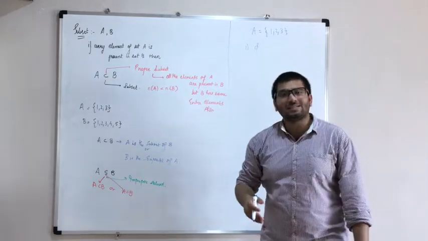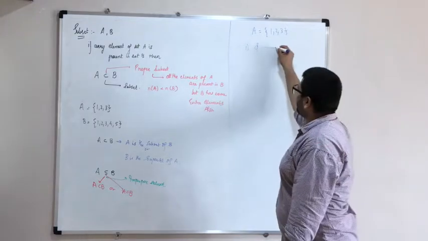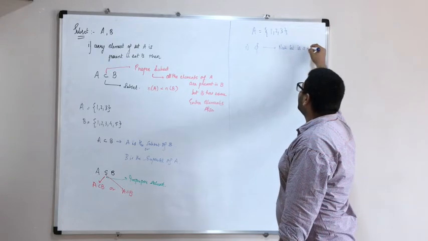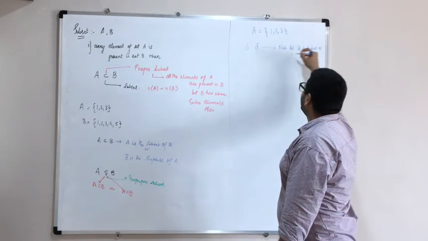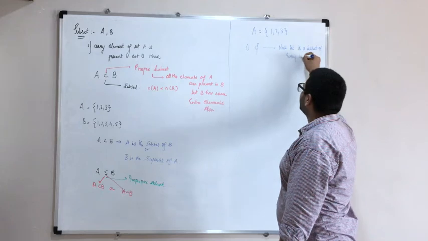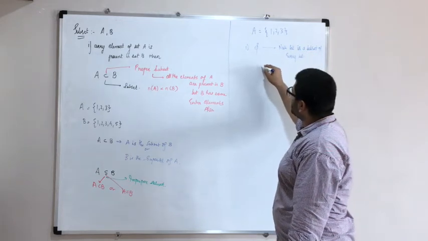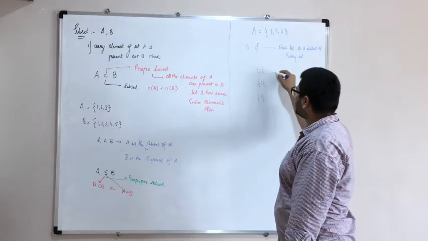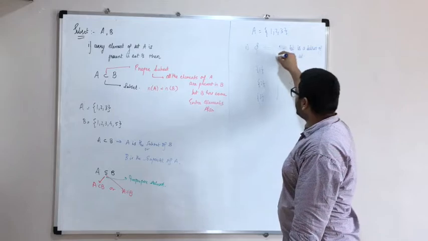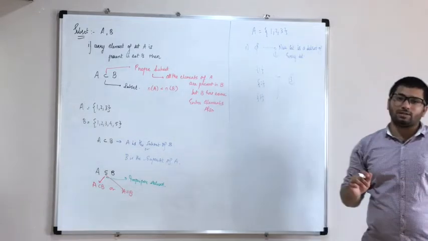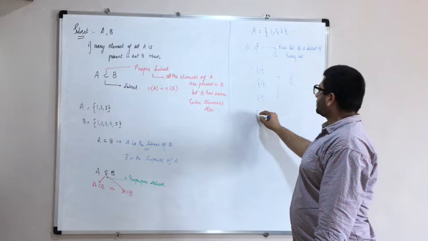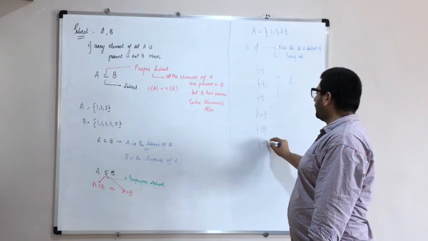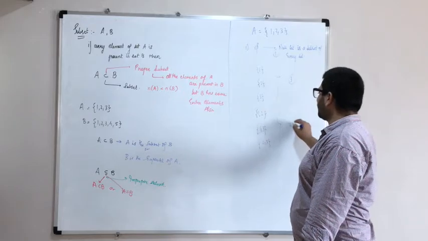Always, the null set is a subset of every set. So you can write: null set is a subset of every set. Next, 1 as an element is a subset of this, 2 as an element and 3 as an element. So 3 subsets are obtained if 1 element is taken. Now if I take any 2 elements, this is 1 and 2, 1 and 3, and 2 and 3. So 3 from here also.